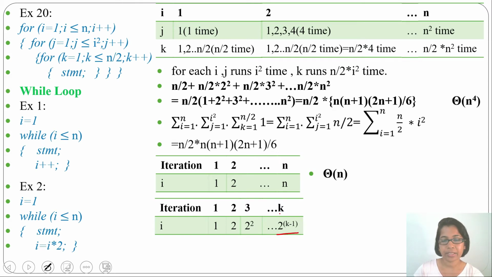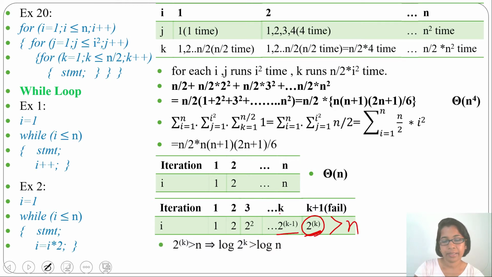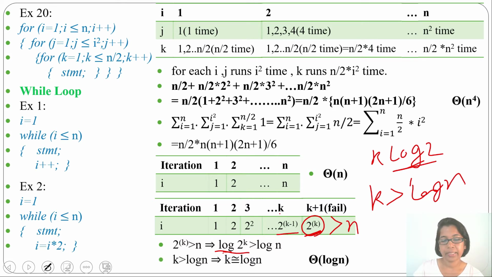Assume till k iteration it executes and at k plus 1 iteration it fails. Means at k plus 1 iteration I value is 2 power k. So when this 2 power k is greater than n, it will fail. 2 power k is greater than n. Take log on both sides. So log 2 power k greater than log n. This thing you can write as k log 2, and we know log 2 value is 1. So k value is greater than log n. Approximately we can write k equivalent to log n. So running time will be theta of log n.